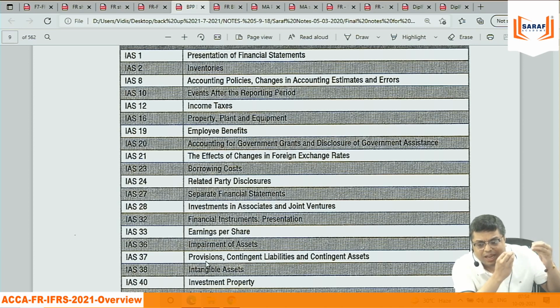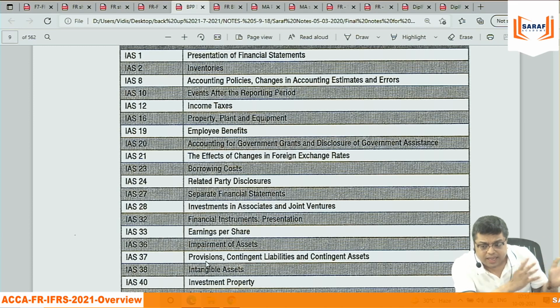But suppose I am talking about property, plant and equipment. There is still IAS, no IFRS. What is the difference between IAS and IFRS? I will be telling. But still it is IAS, no IFRS is published. But if some transactions are happening because of Corona, and we find they should be accounted for in a particular way, like impairment.